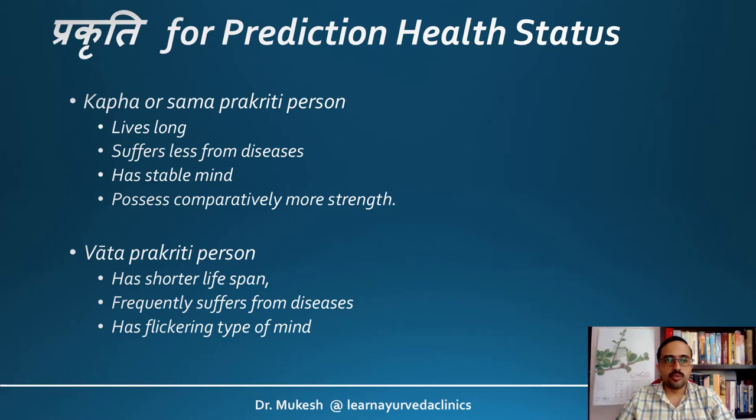Prakriti can again be used for prediction of the health status. For example, a Kapha or a Sama Prakriti person has a long life, suffers less from diseases, has a stable mind, and possesses comparatively more strength when compared to other Prakritis. On the contrary, a Vata Prakriti person has a shorter lifespan, frequently suffers from diseases, and even has a flickering type of mind where they have some difficulty in making proper decisions, etc. So that is why with the help of Prakriti, we can also give a prediction about the health status.